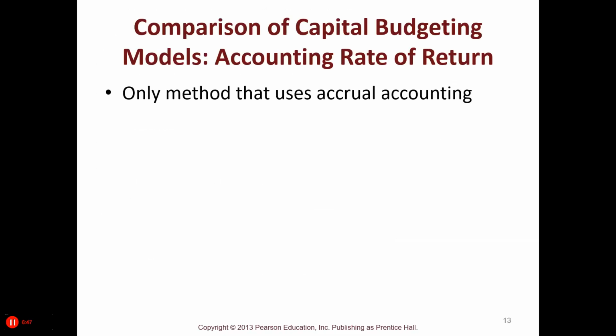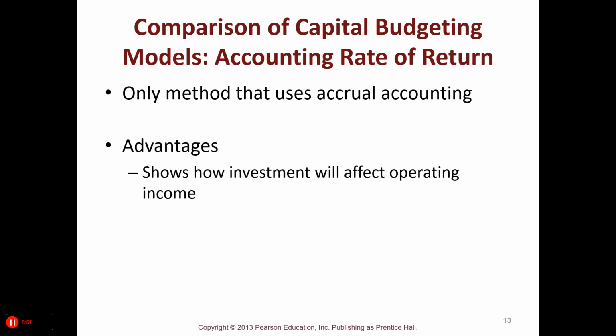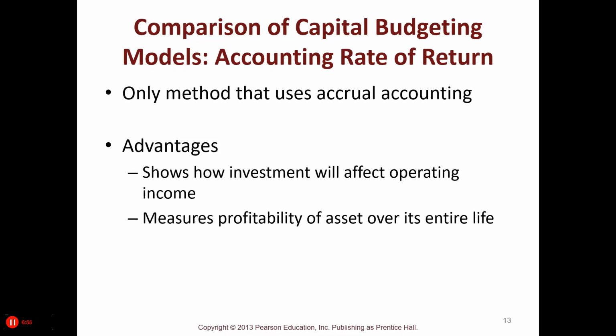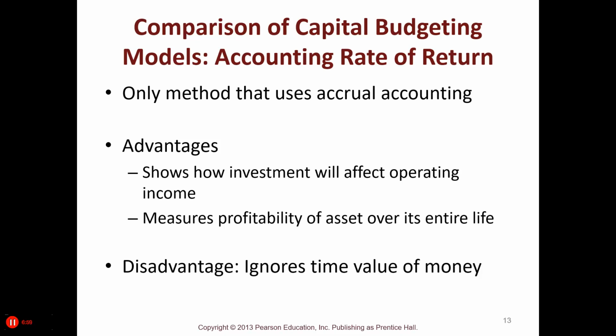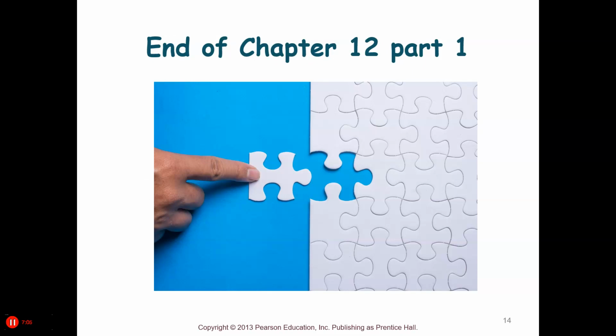Now, this is the only method that uses accrual accounting. Its advantages are it shows how investment will affect operating income and measures profitability of the asset over its entire life. Disadvantages, again, it ignores the time value of money. Now we can go to part 2 for chapter 12.